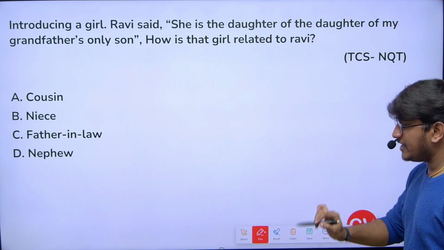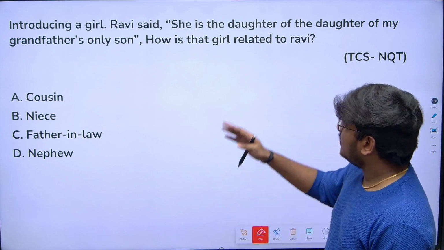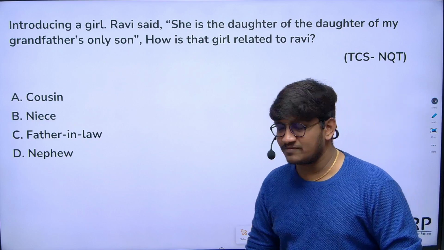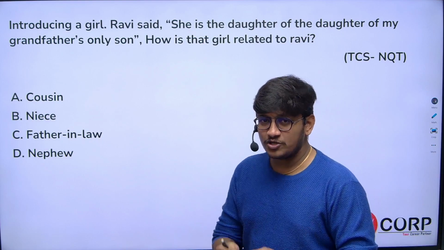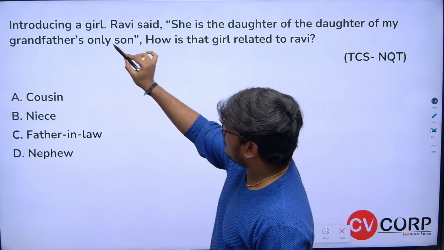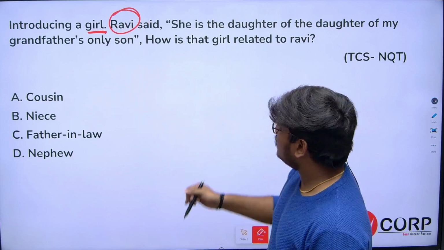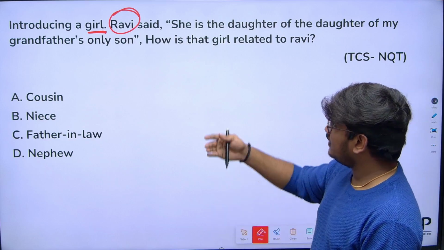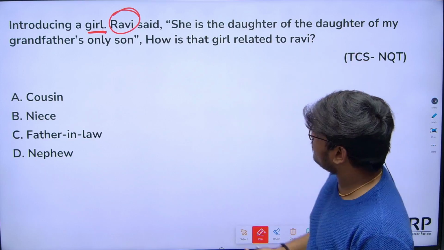Okay, let me explain this question. Introducing a girl, Ravi said, she is the daughter of my grandfather's only son. As I said, the person who is talking, the speaker, we should assume it as ourselves. So let's assume that I'm the person Ravi. I'm introducing a girl, and the statement I give is: she is the daughter of my grandfather's only son.